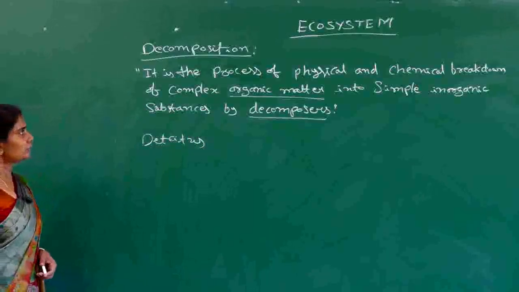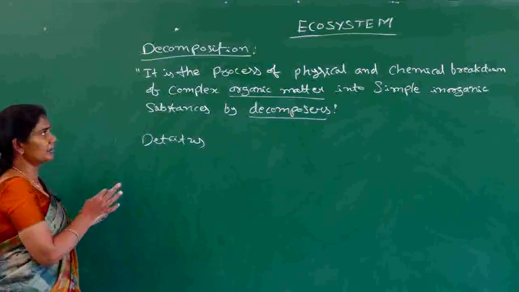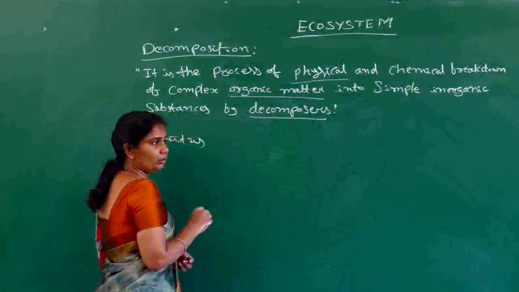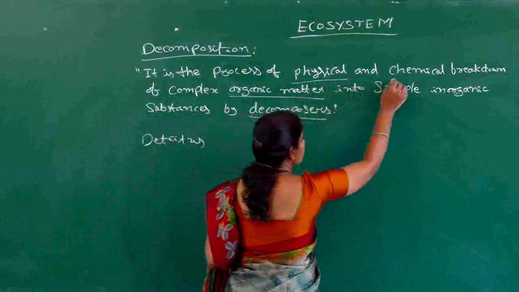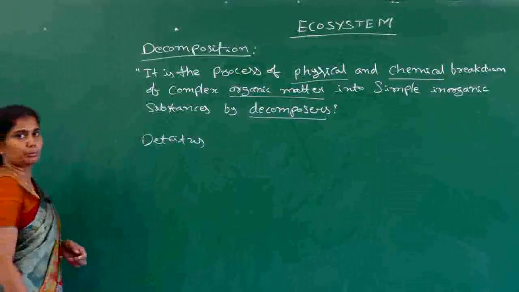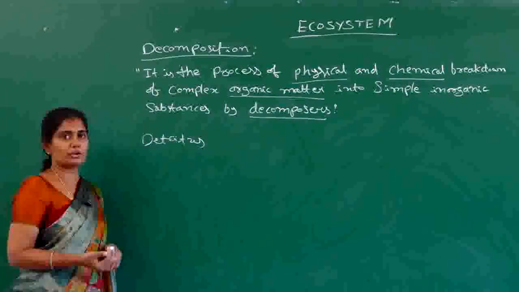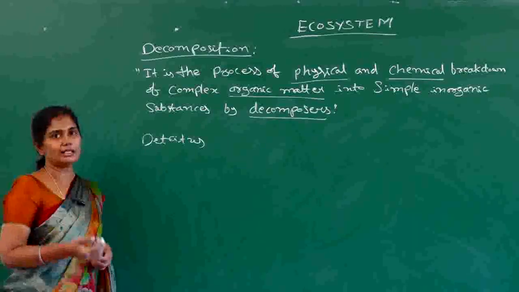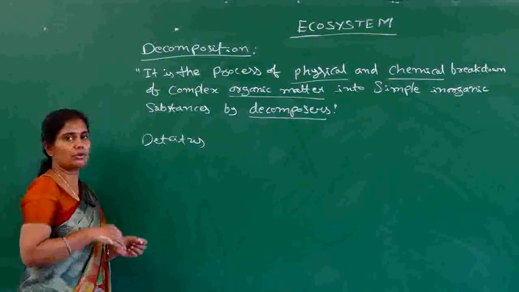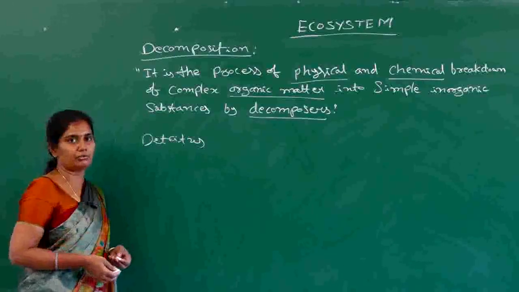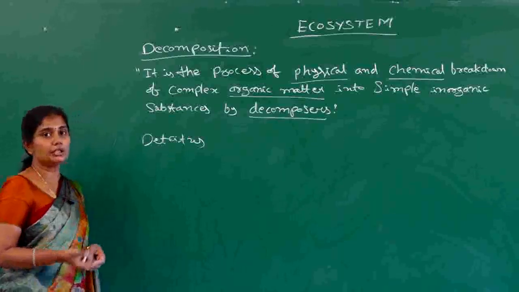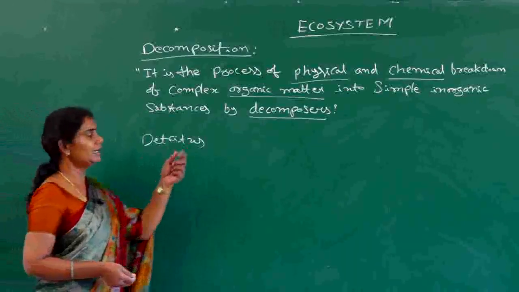The main process of decomposition is a breakdown, and it happens in two manners, physical and chemical breakdown. So totally we can say that it is a process of physical and chemical breakdown of a complex organic matter into the simple inorganic substances by the decomposers.